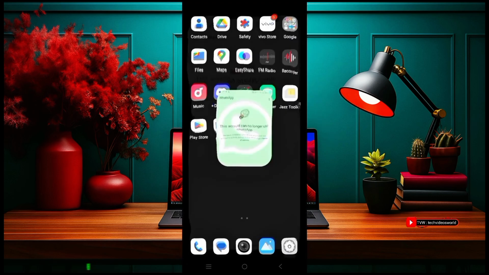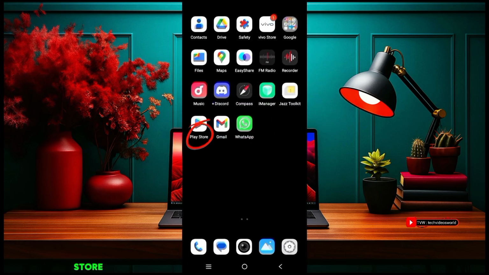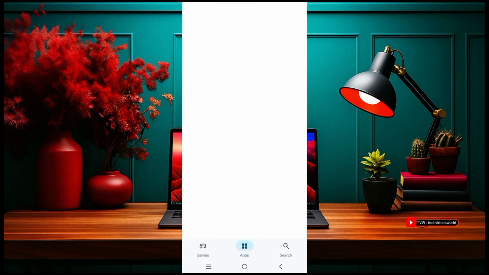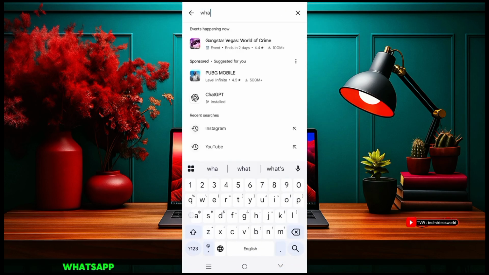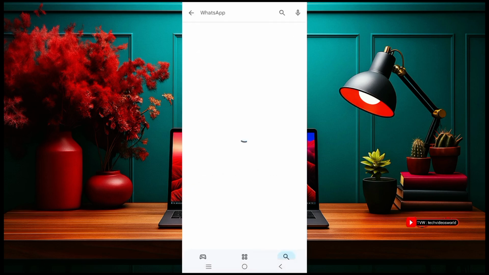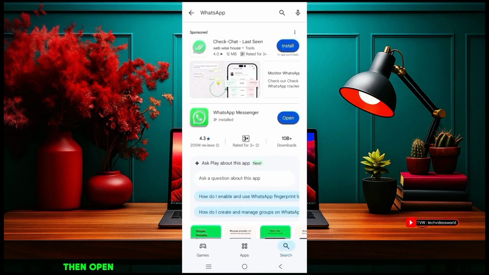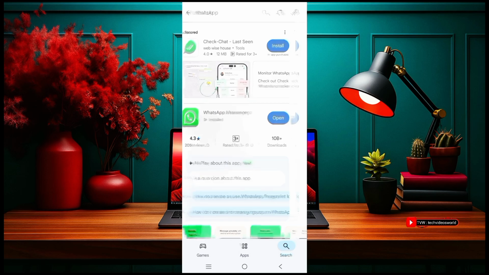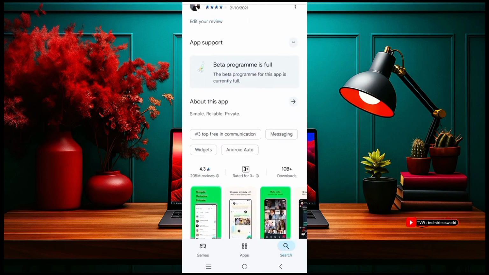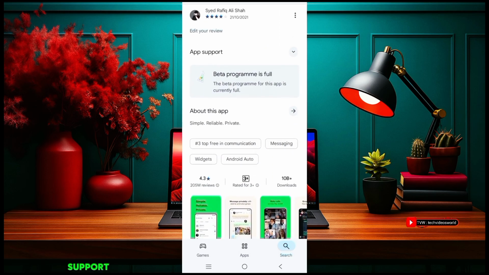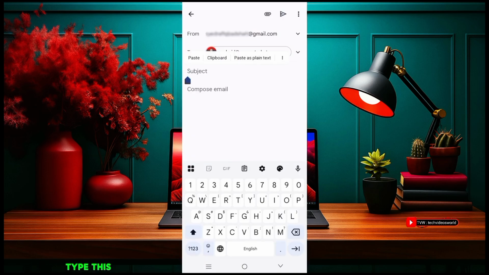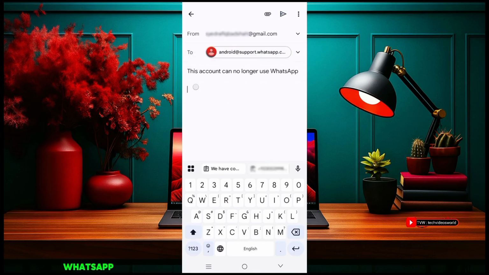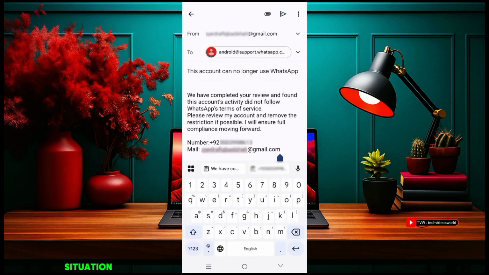Then go to the mobile phone home screen and open Play Store. Go to the search bar. Here type WhatsApp. Then open WhatsApp Messenger. Scroll down. Click on App Support. Here are some options. Click on Email. After that, here, type "This account can no longer use WhatsApp," and then explain your situation briefly.